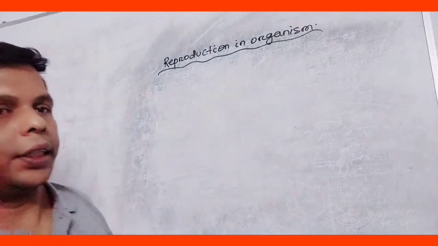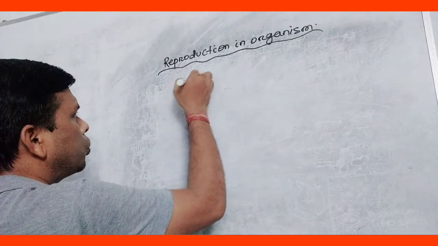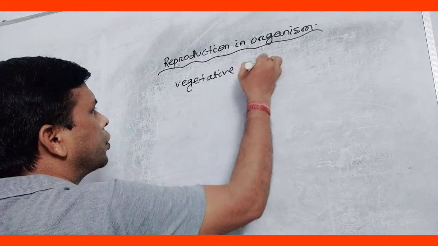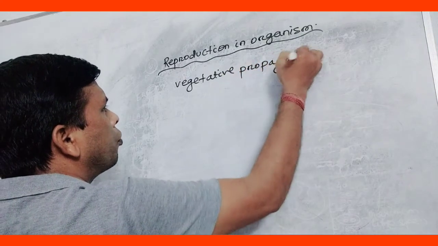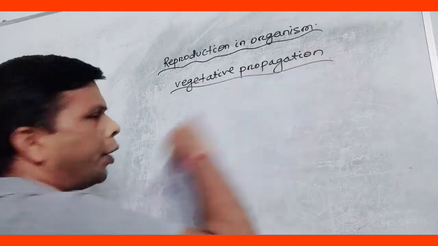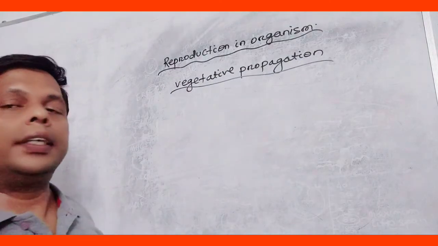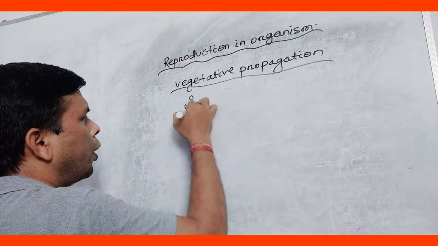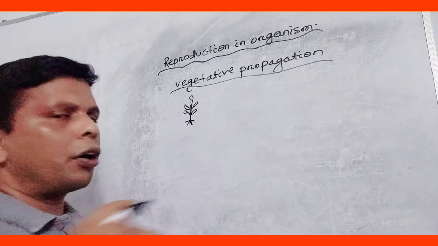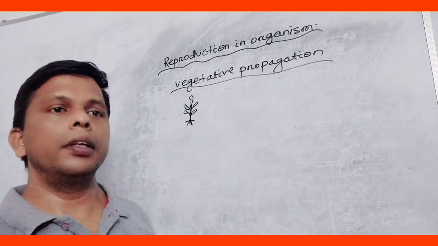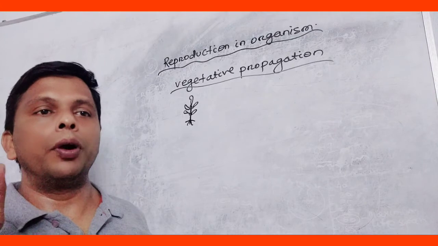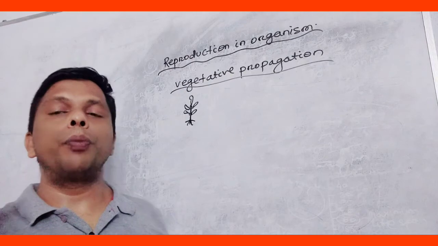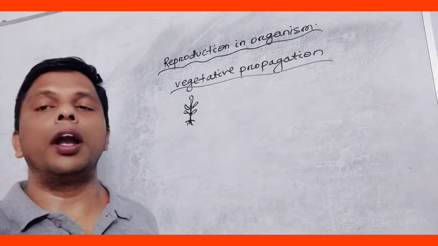First, what do you mean by vegetative propagation? What is its definition? Suppose this is a plant, one of the plants. Any part of the plant body that, after detaching, is able to produce a new plant is called a propagule.